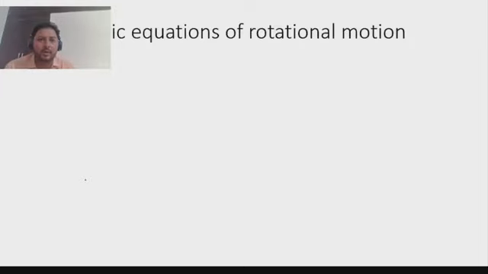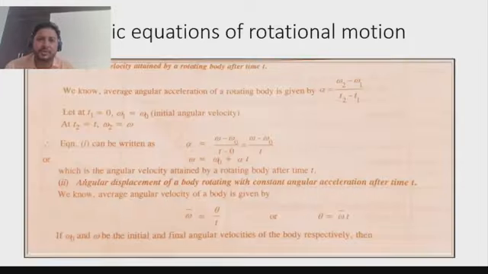Now, kinematic equations of rotational motion. Here we can see alpha.